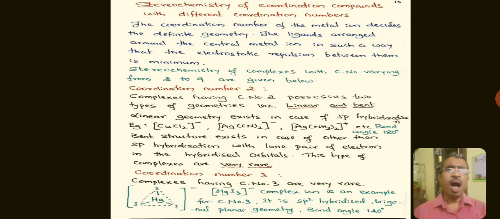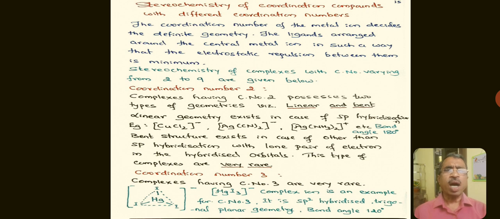Now coming to another aspect, that is the stereochemistry of coordination compounds with different coordination numbers. The coordination number of the metal ion decides the definite geometry.